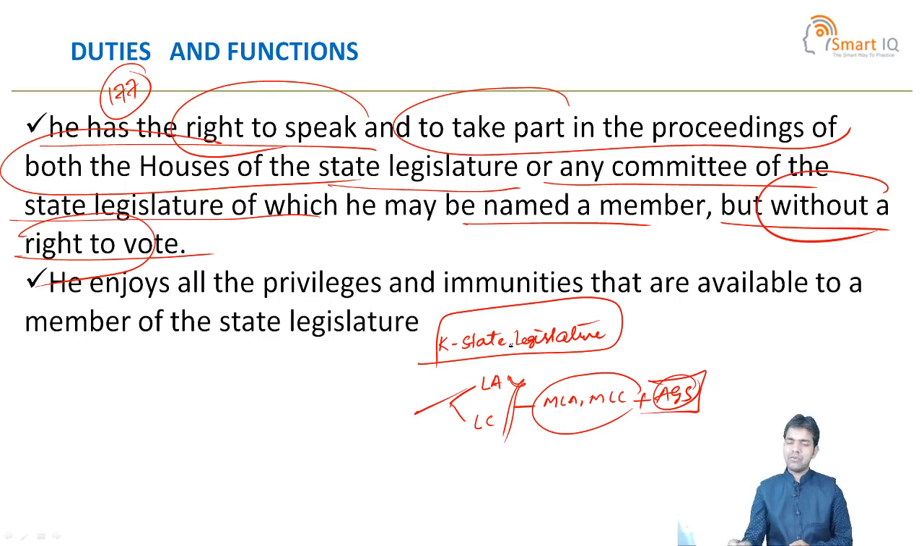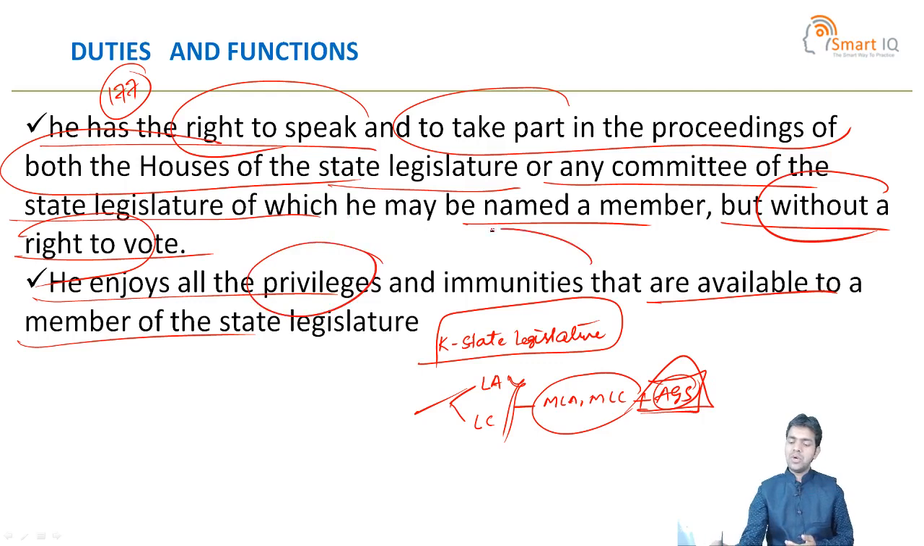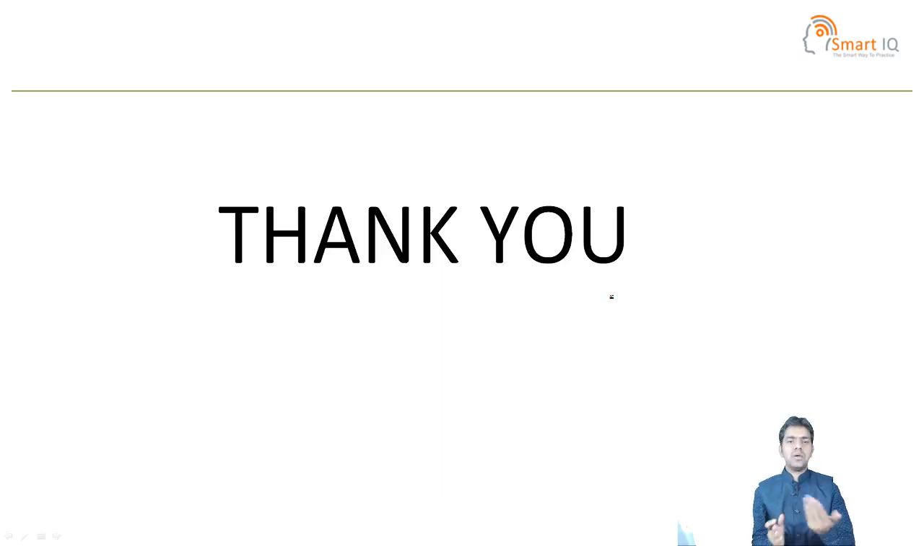So this is a very, very important power and function of the Advocate General of the state, and he enjoys all the privileges and immunities that are available to a member of the state legislature. So these are the important duties and functions of the Advocate General of the state. This is a small topic about a very important office in the state, the Advocate General of the state.